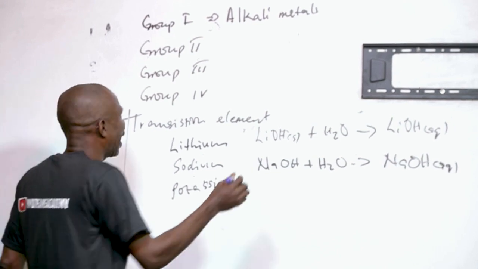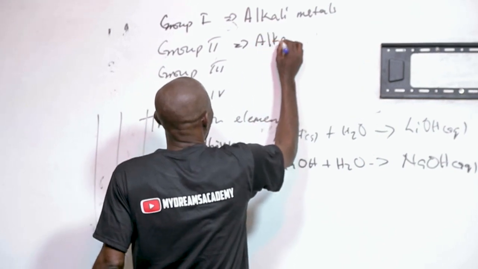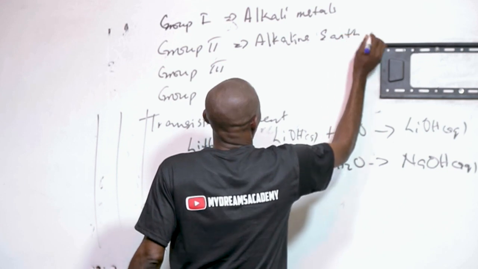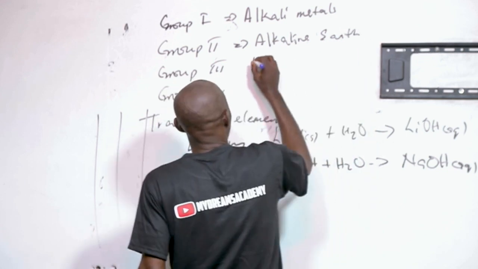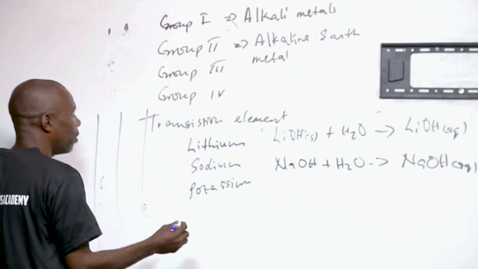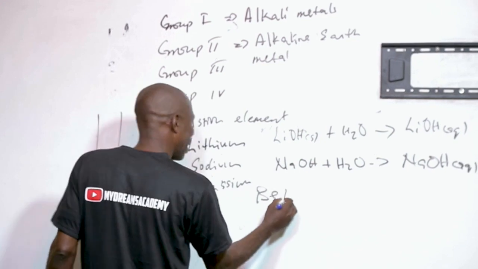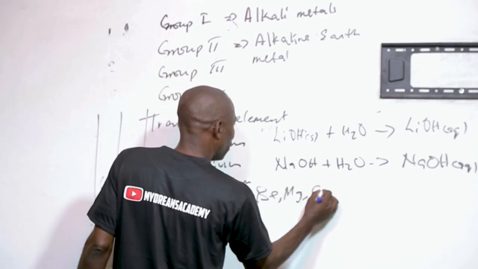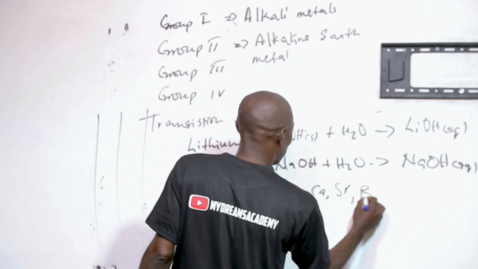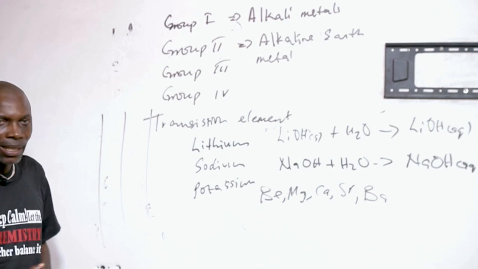The group 2 metals are called the alkaline earth metals. And the group 2 metals have the valency of 2. Example, you have beryllium, magnesium, calcium, strontium, and barium. These are the group 2 metals.